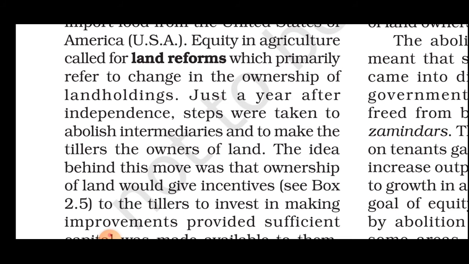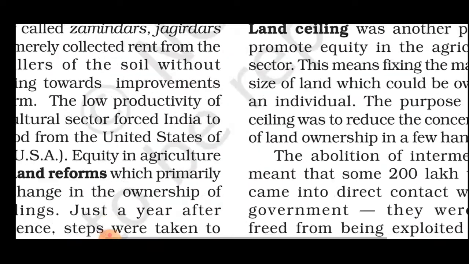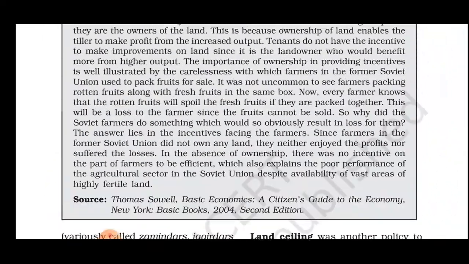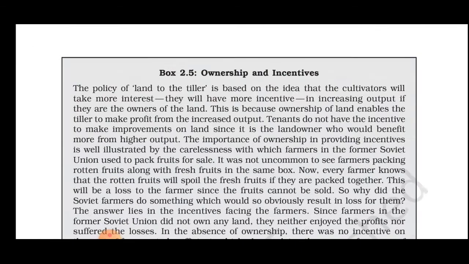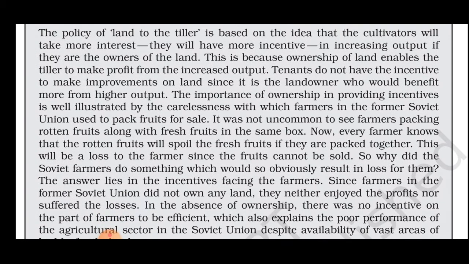Just a year after independence, steps were taken to abolish intermediaries and to make the tillers the owners of the land. The idea behind the move was that ownership of the land would incentivize the tillers to invest in making improvements, provided sufficient capital was made available to them. The policy of land to the tiller is based on the idea that cultivators will have more incentive to increase output if they are the owners of the land. This is because ownership of the land enables the tiller to make a profit from the increased output.